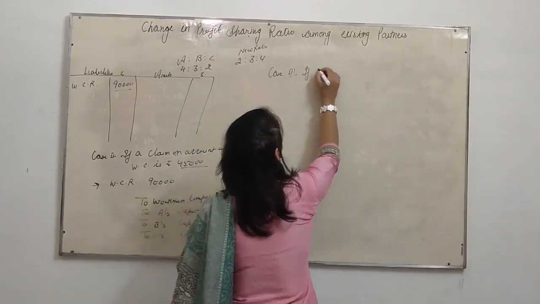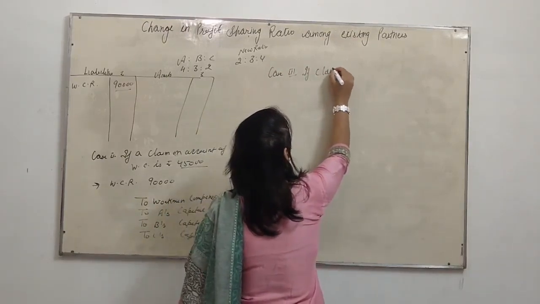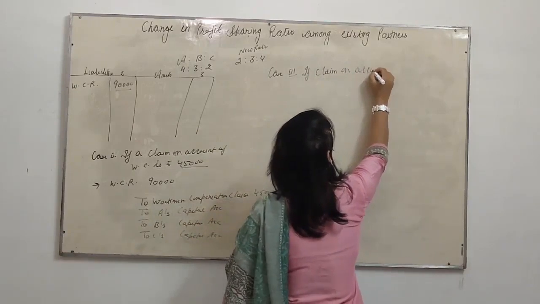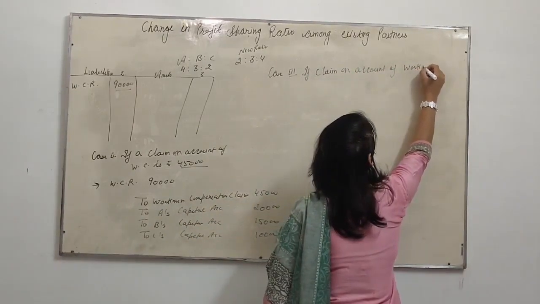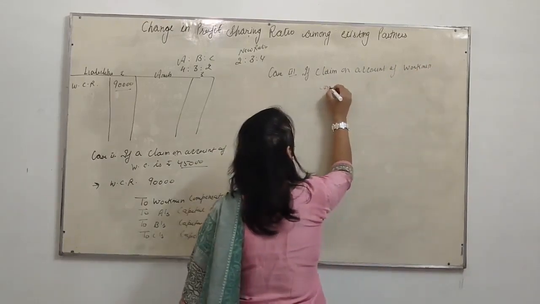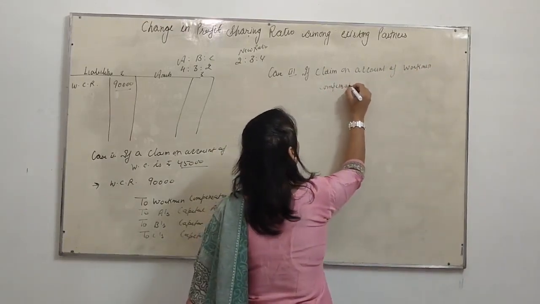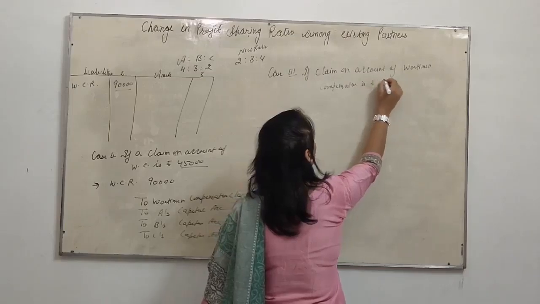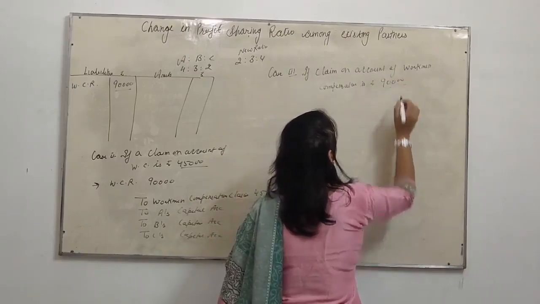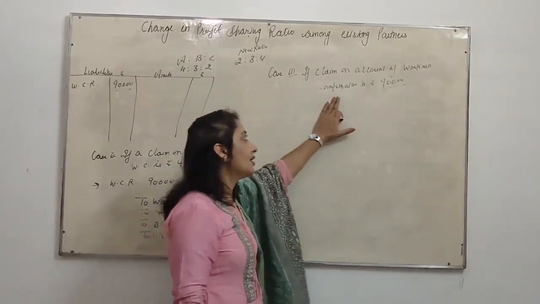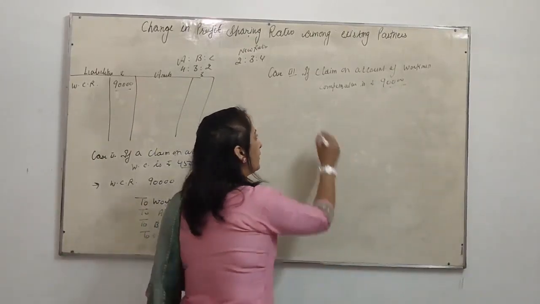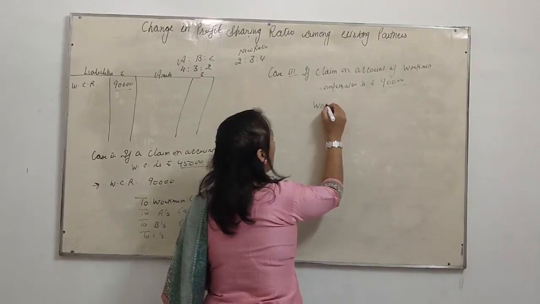If the claim on account of workman compensation is rupees 90,000, now the reserve is also 90,000 and the claim is also 90,000. So what will be the entry?